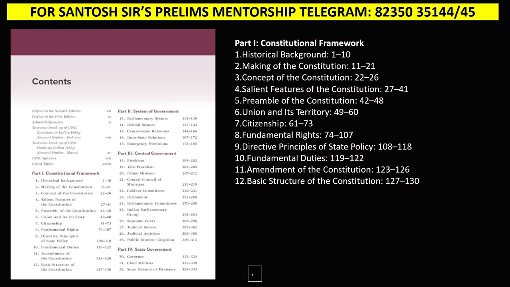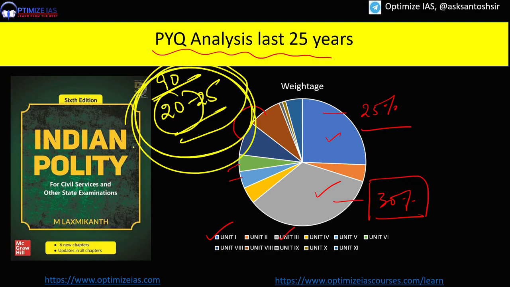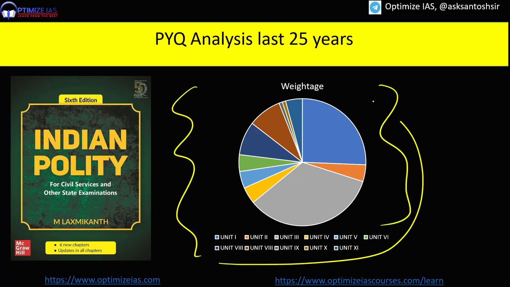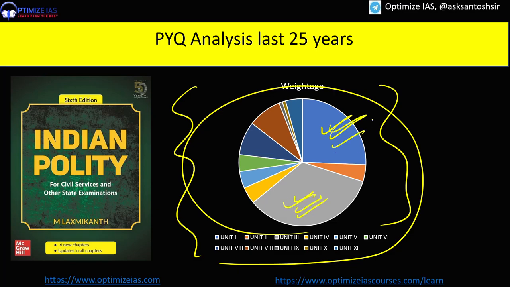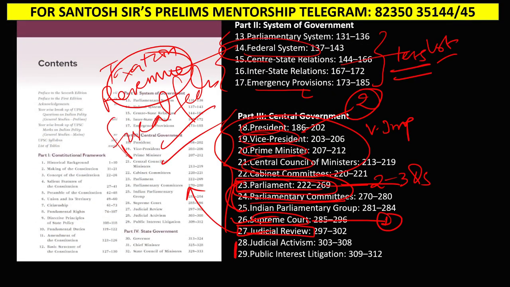So you can just count. Out of 90 chapters, you don't need to read more than 20 to 25 chapters maximum. Focus on these 20 to 25 chapters. Keep this in mind when you prepare for polity. This is the distribution. Unit 1 and unit 3 are the most rewarding units; read them multiple times. Focus on the chapters I told you in unit 1 and unit 3. These are most rewarding.